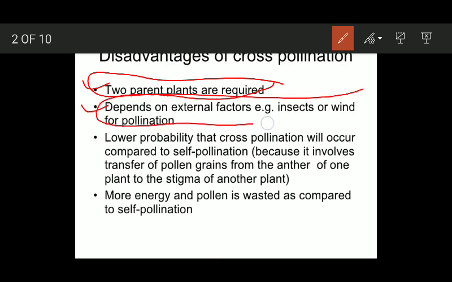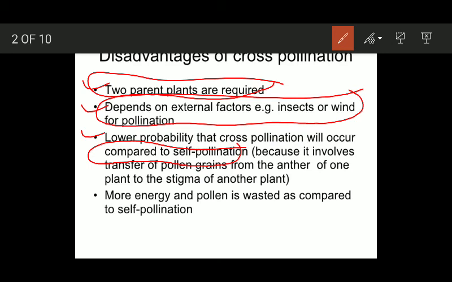Without these agents, cross-pollination is impossible. The third one is, there is lower probability that cross-pollination will occur, whereas in case of self-pollination, the chances of pollination occurring are large.